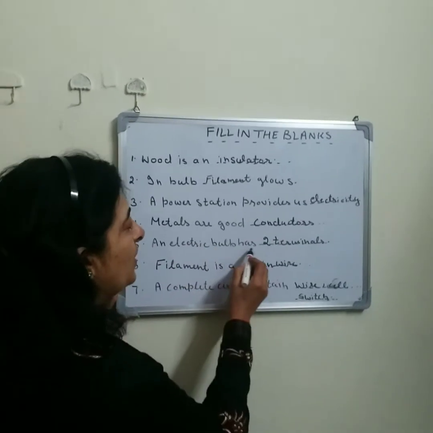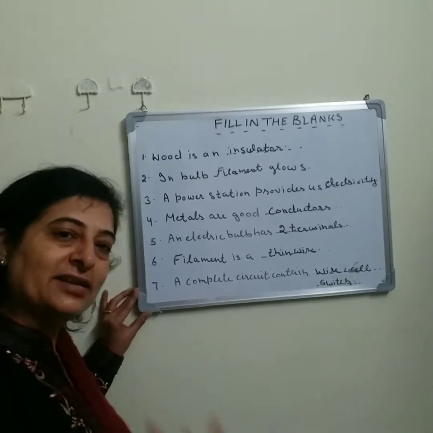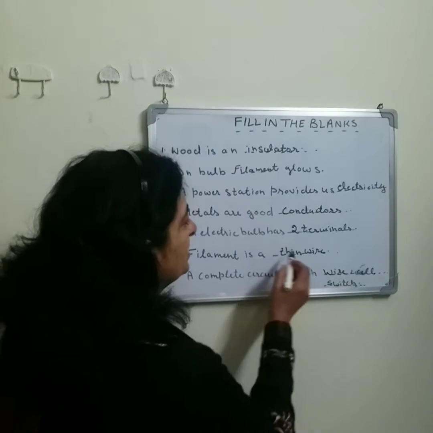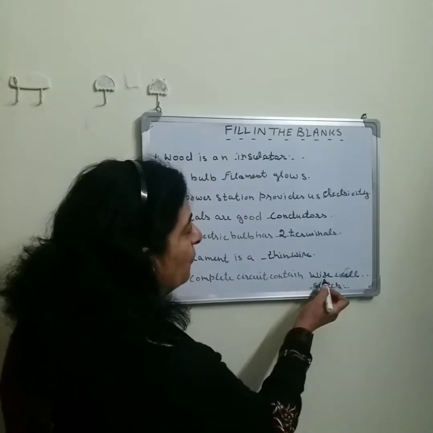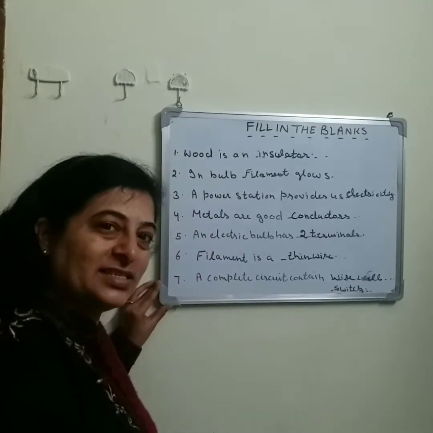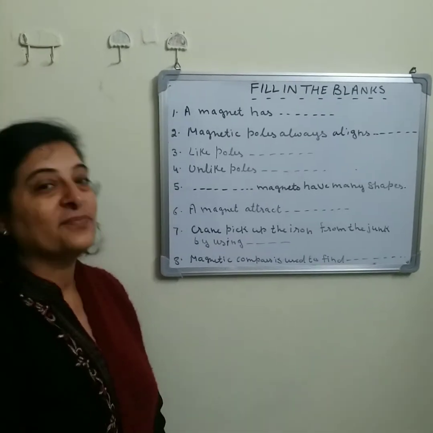An electric bulb has two terminals. An electric bulb as well as an electric cell also has two terminals. Filament is a thin wire and a complete circuit contains a wire, a cell or a battery and a switch. Now we will revise our next topic, magnets.